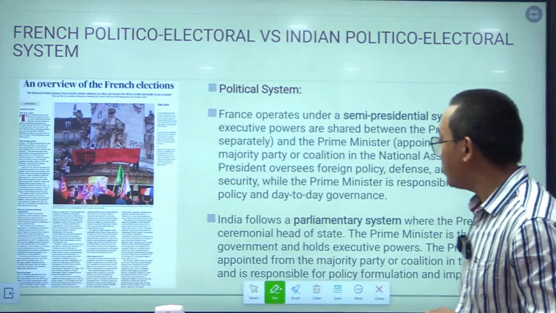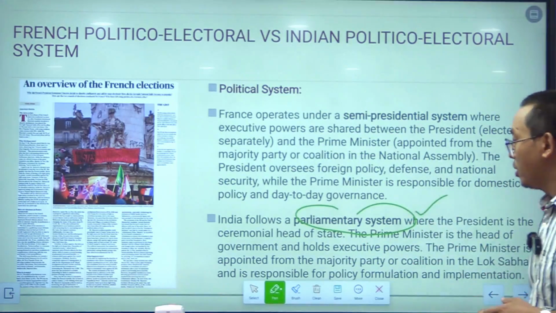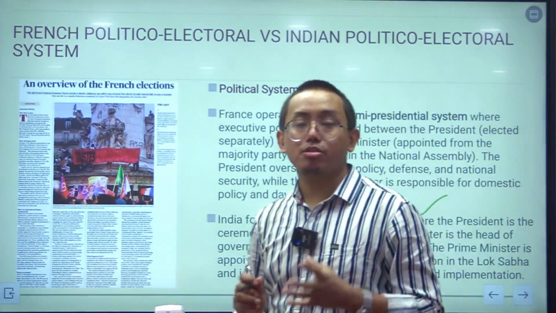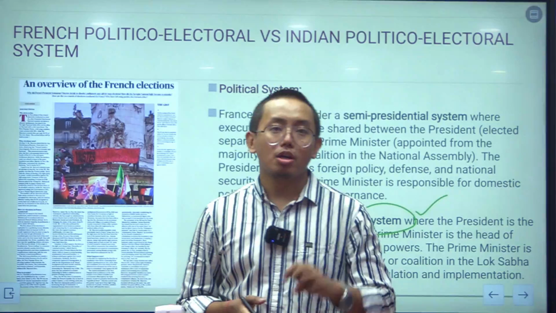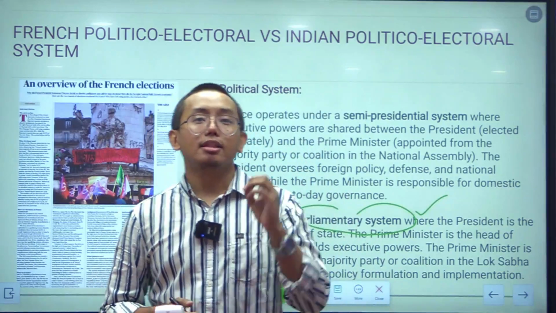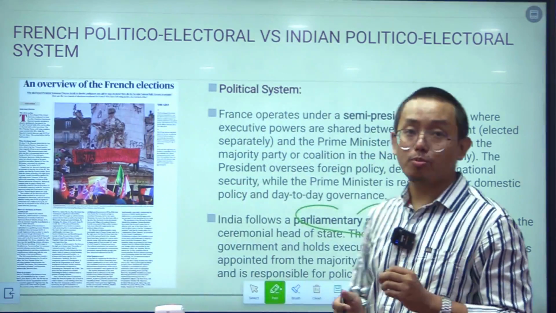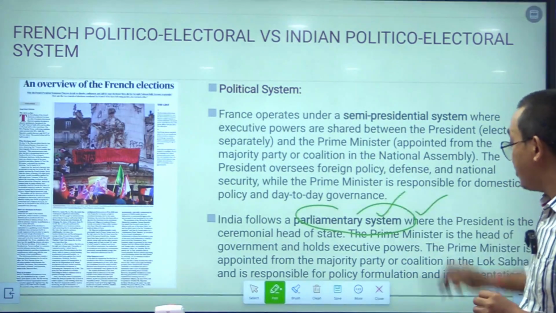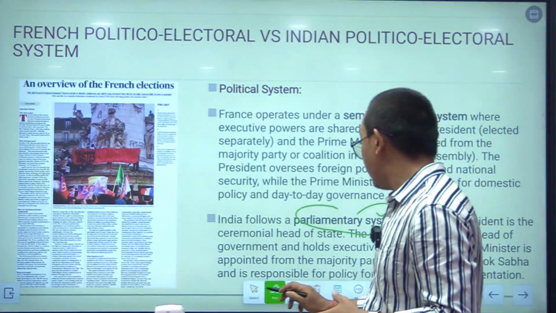And talking about India, India follows the parliamentary system. As we all know, there is a parliament, and parliament consists of the president of India, the upper house and the lower house. So, you have to know this point, that the president of India also constitutes the parliament. A parliamentary system of polity is followed by India. This is the main point that you need to know.